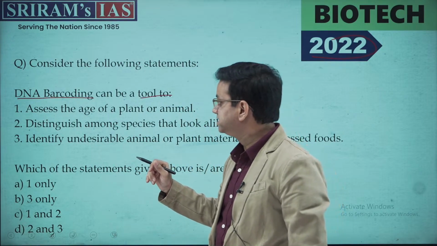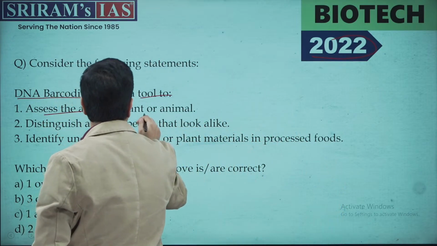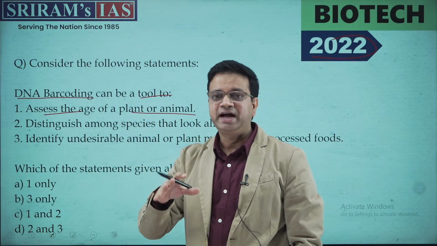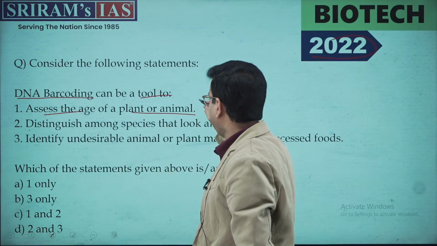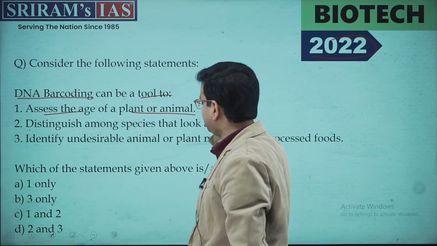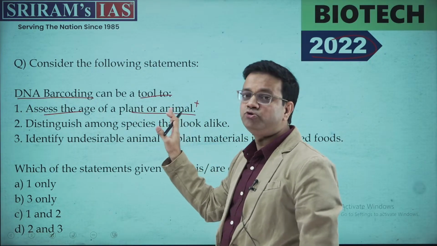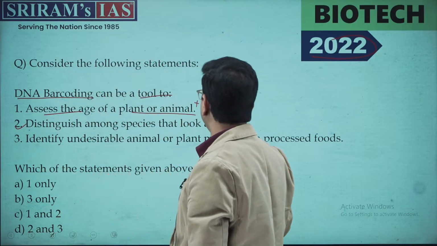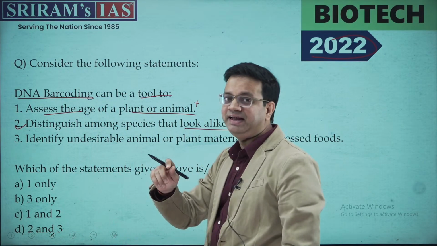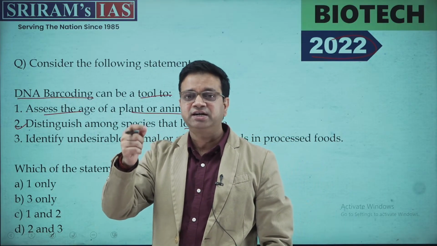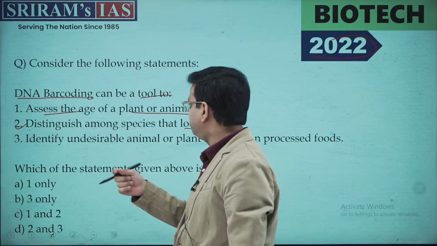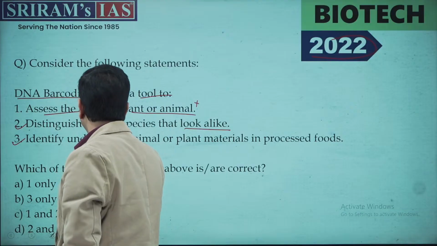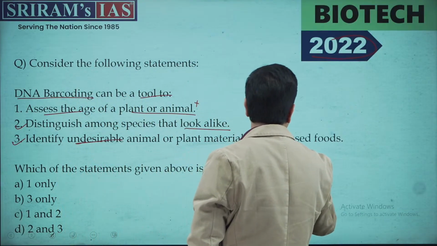There are three statements which are given. First, assess the age of the plant or animal. See, barcoding has nothing to do when it comes to identifying the age. So we'll keep this into consideration, but this is something which is not there, right? I'm considering you to be on the layman's side, so let's consider this. Now, the second is distinguishing among the species that look alike. Definitely, DNA makes a difference, right? DNA and RNA and other components have to be there when it comes to identification, looking alike and making a difference. Now, the third is identifying the undesirable animal or plant material in the process of food.